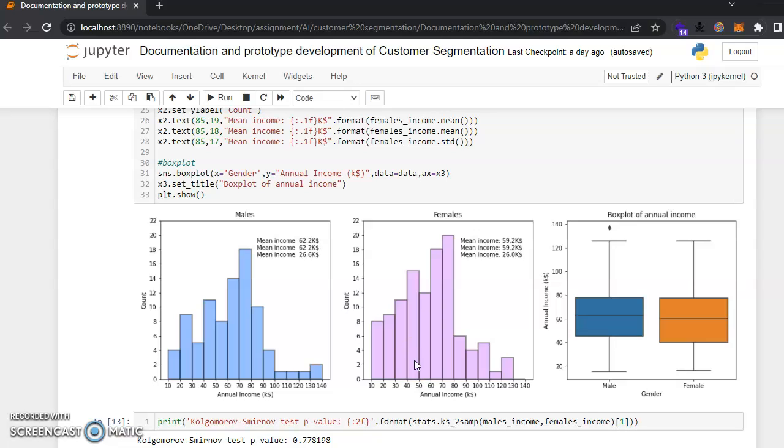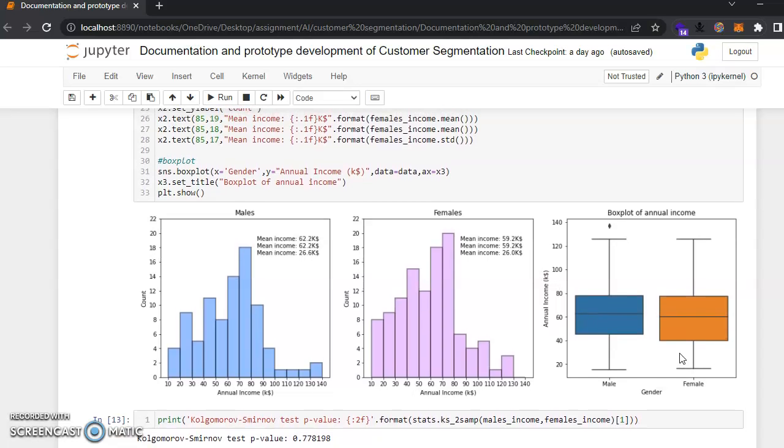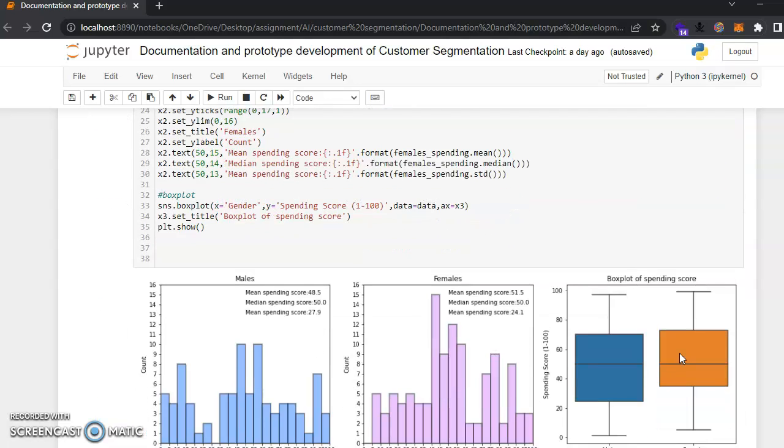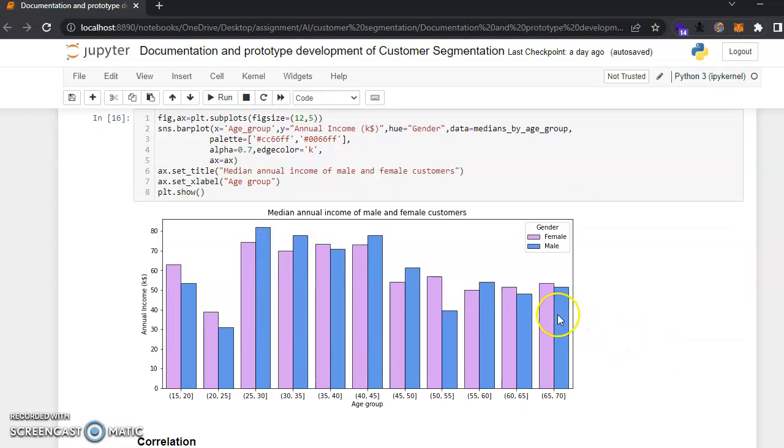And at the end, if I do a box plot of annual income, the median annual income of males is slightly higher than the median income of females. This is the graph for median income of male and female customers.